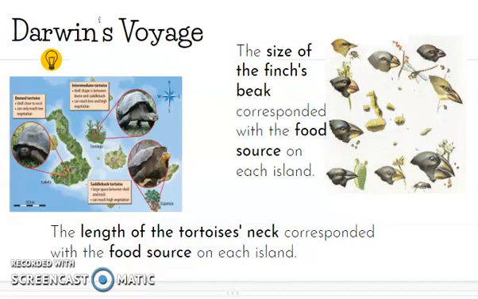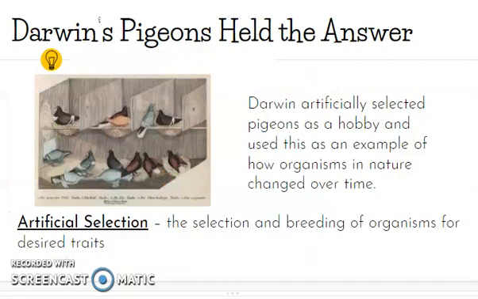So Charles Darwin took what he learned and he went home and he actually used his hobby with pigeons to help him show how organisms can change over time. He took his pigeons and he was able to choose parent pigeons that had traits that were best suited for what he wanted to have happen. Maybe it was fly a certain distance or fly a certain speed. And he took the parents that had the best traits and he bred them together to try and get the perfect pigeon. And he then used this as an example to show how organisms in nature could change over time.